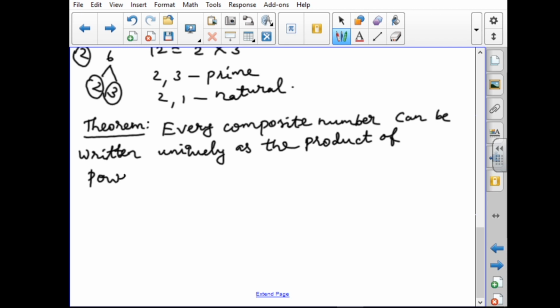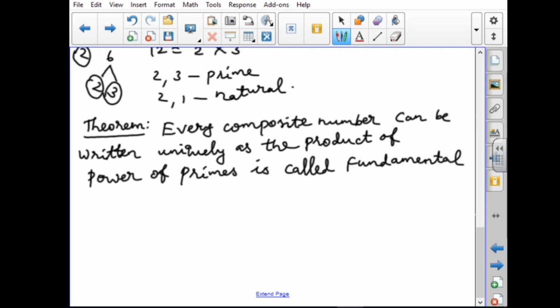This is called the fundamental theorem of arithmetic. Fundamental theorem of arithmetic.